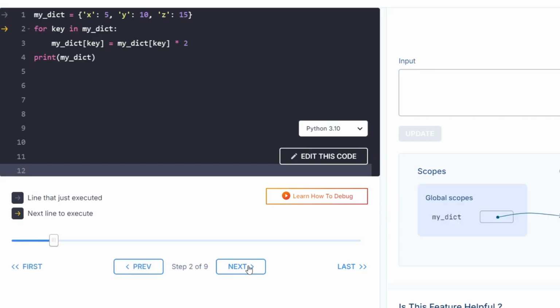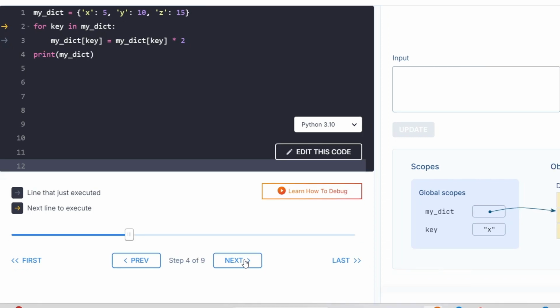Now let us discuss. In this first dictionary, x is given the value 5, y is given the value 10, and z is given 15. The key will be x, and the number will be the value. Each value is multiplied by 2. So the x value is 5, 5 into 2 is 10, so x will be 10.